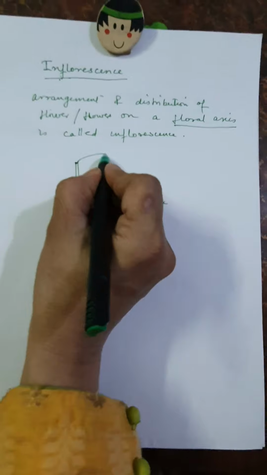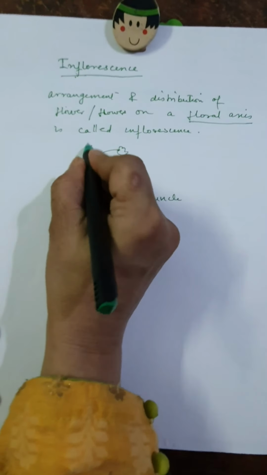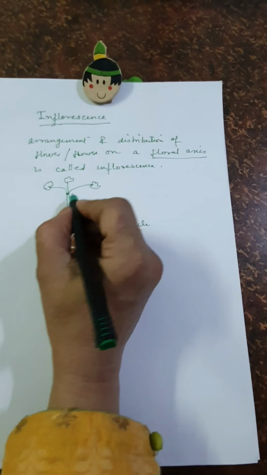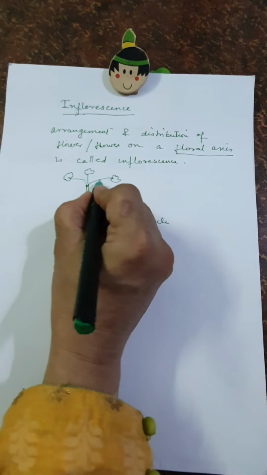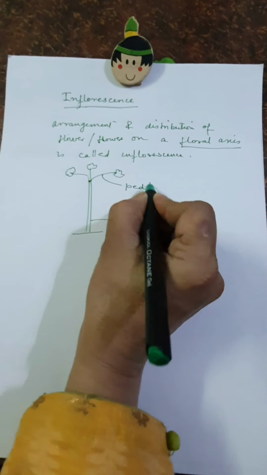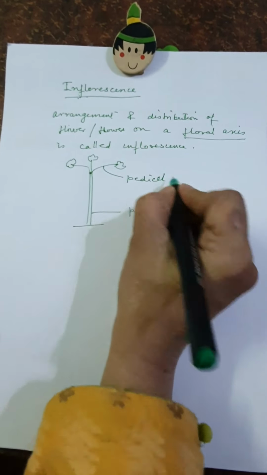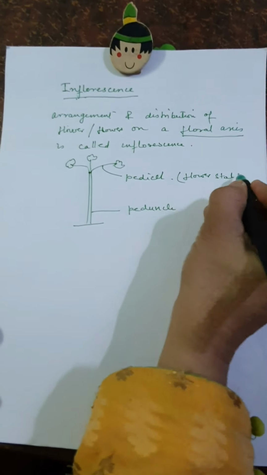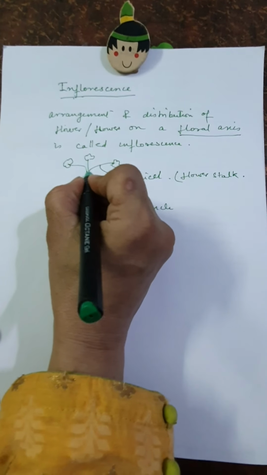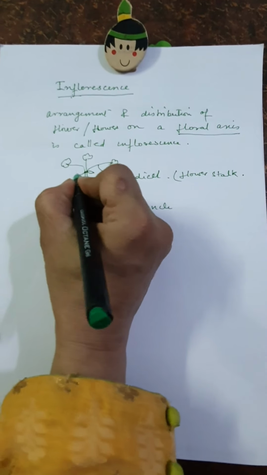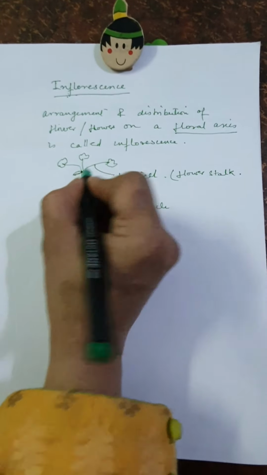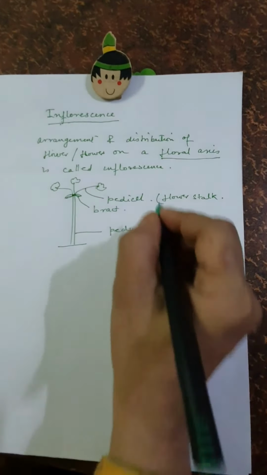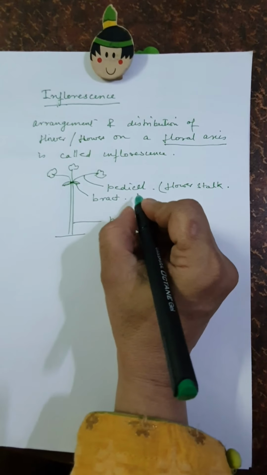Then flower. Flower is attached with the peduncle through pedicel. Pedicel is flower stalk. Small leaf-like structure is known as bract. Cluster of bract is called involucre.